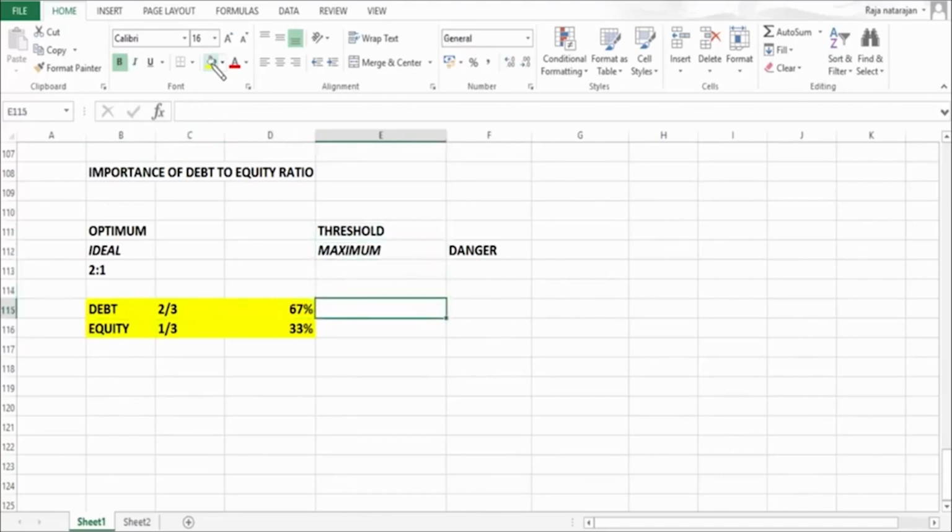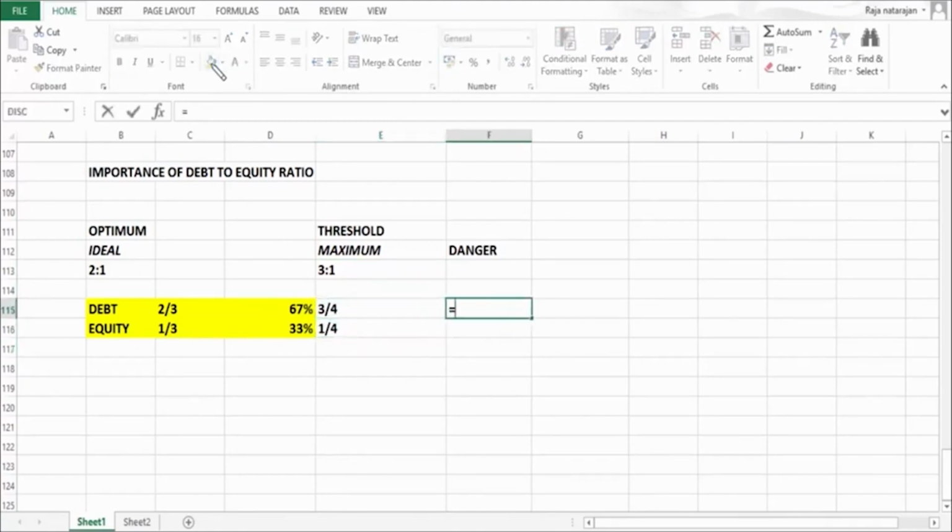The maximum for debt equity is 3:1. So what do we understand by 3:1? It means debt can be 3/4 of total funds and equity can be 1/4 of total funds. When we say 3/4, it is 75% of total funds, and 1/4 means 25% of total funds.